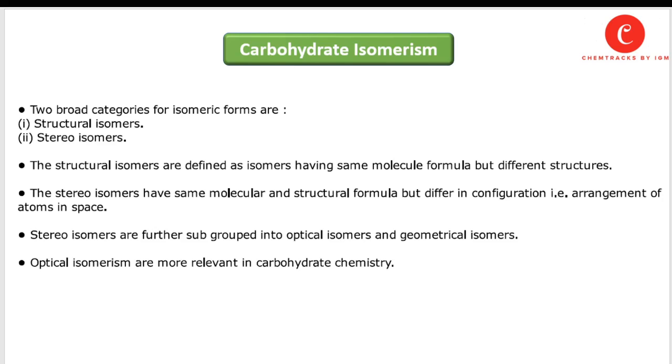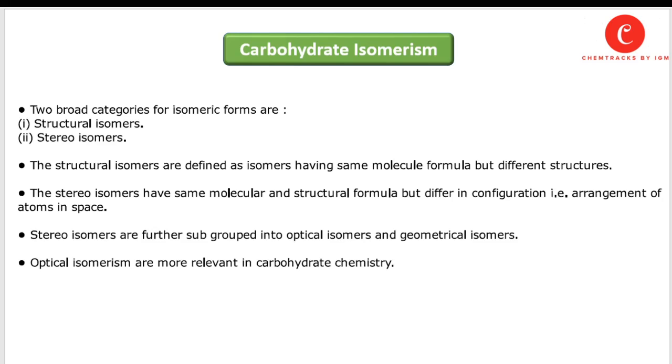Carbohydrate isomerism. Isomerism is a phenomenon in which some chemicals or compounds contain the same chemical formula but different structural formula or different structure. Two broad categories of isomerism are used. One is structural isomers and the other is stereoisomers. Structural isomers are defined as isomers having the same molecular formula but different structure. Stereoisomers have the same molecular and structural formula but differ in configuration or arrangement of atoms in space.